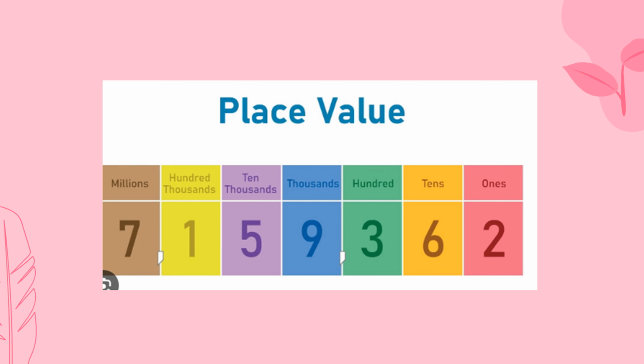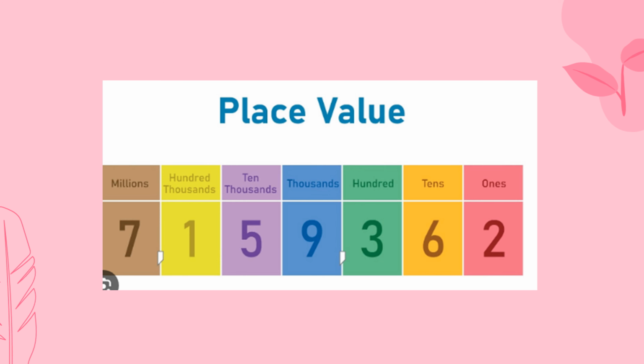When we look at these numbers, we can see the digits 2, 6, 3, 9, 5, 1, and 7. When we look at these, all of these digits are carrying a different value. They are carrying a different value because these digits are in a different position.